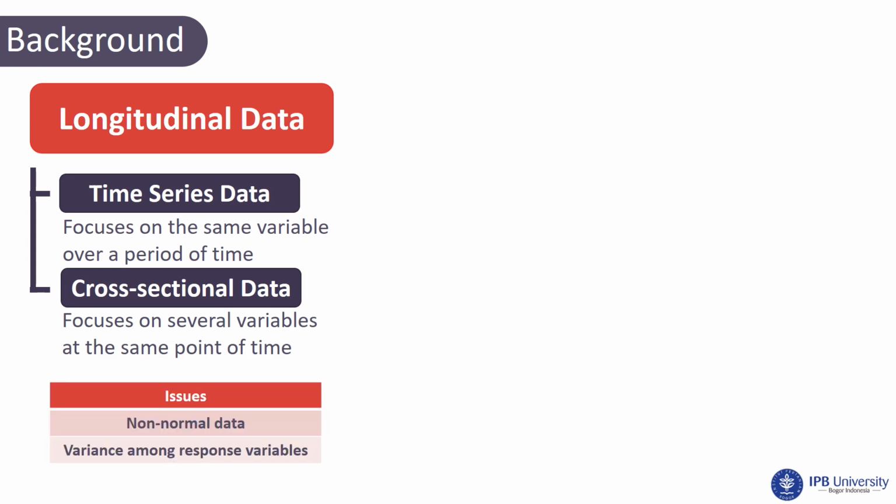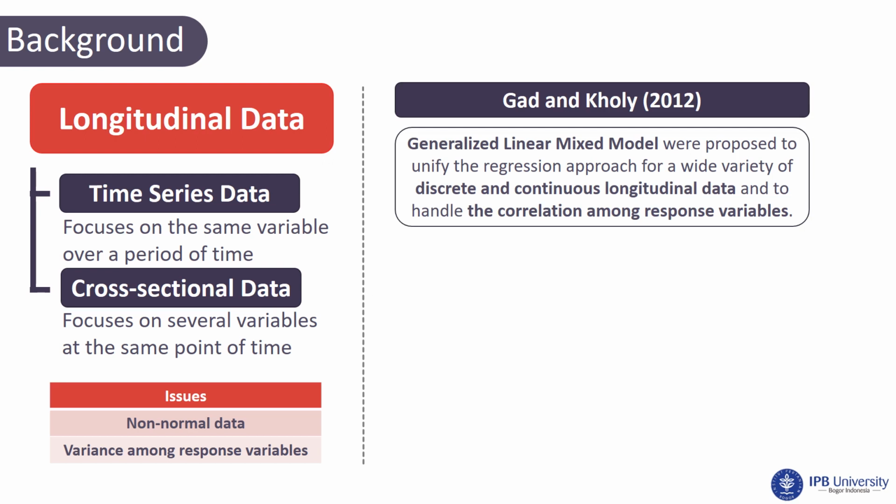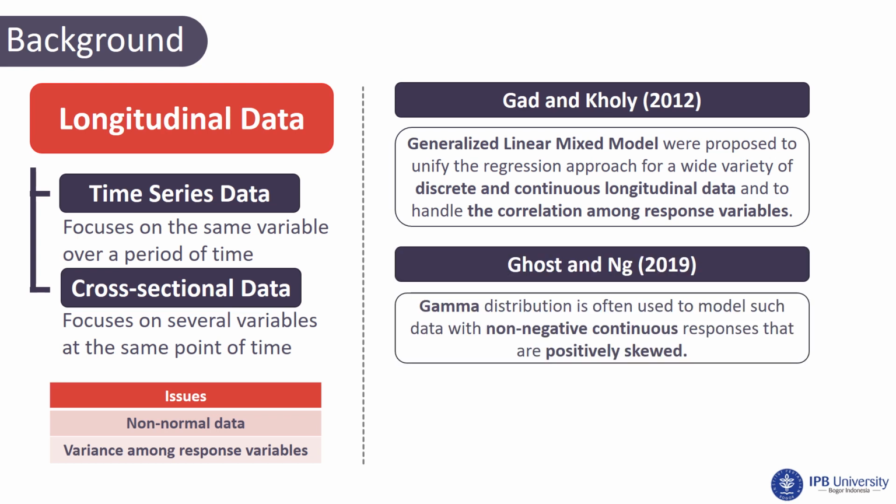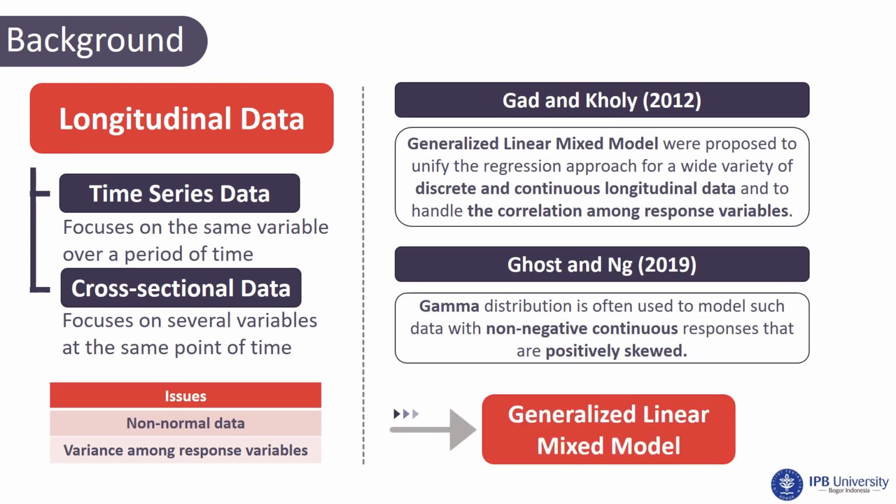There are some issues of longitudinal data, which are non-normal data and correlation among response variables. Based on previous research, Dutt and Cody said that generalized linear mixed models were proposed to unify the regression approach for a wide variety of discrete and continuous longitudinal data and to handle the correlation among response variables. And Ghosh and Ng said that gamma distribution is often used to model such data with non-negative continuous responses that are positively skewed. In this research, we have continuous longitudinal data with skewed distribution. Therefore, we analyze using generalized linear mixed model with gamma distribution.